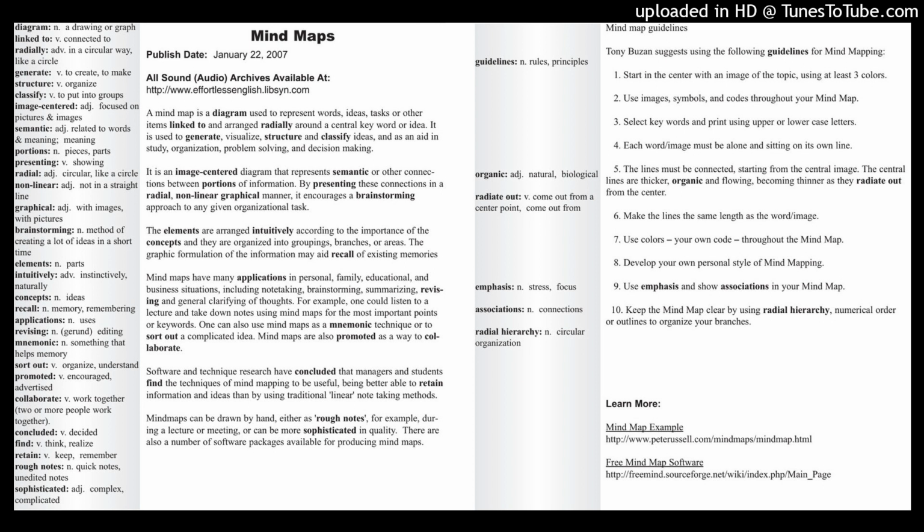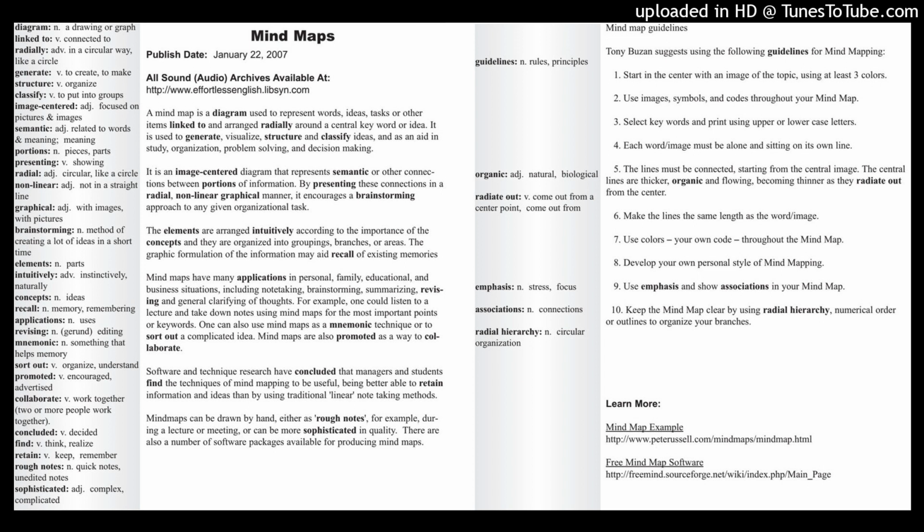And finally, the last one, number 10, we see radial hierarchy. Hierarchy is similar to structure. A hierarchy shows what is the most important thing, and then what's next, and then what's next. If you're talking about a company, you might say, who's the top person, the president, the CEO, and then the vice president, and then regional presidents, and so on. So this is the structure. A radial hierarchy means it's in a circle. The organization is in a circle.